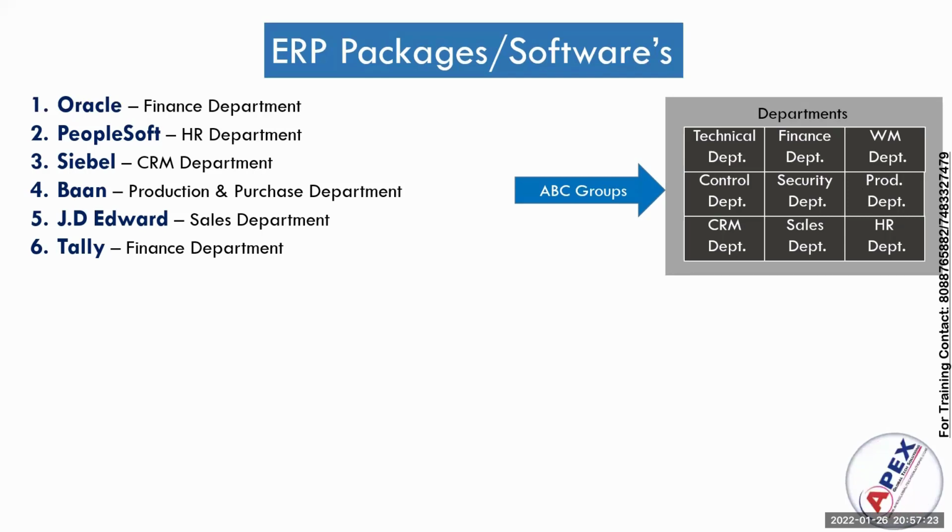To manage the business process of ABC group, if they want to buy ERP software, they need to buy individual software with respect to departments, right? For sales department, they need to buy JD Edwards. For HR department, they need to buy PeopleSoft.